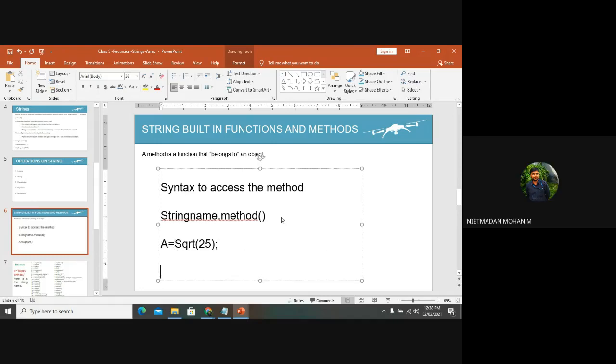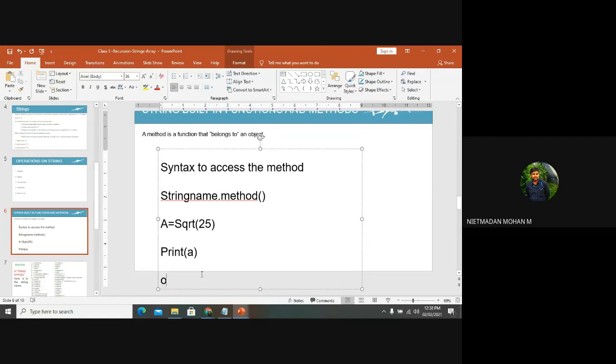So if you print it, it will print the square root value, 5. So sqrt is an already predefined function, and the operation is executed on the argument value we pass. The output will be 5.